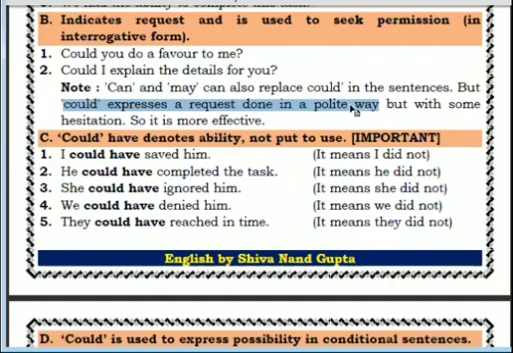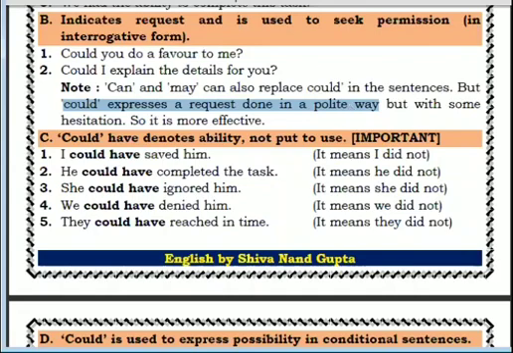If you have any doubt, I'll give you 1 minute for just asking queries. At that time you can ask. Clear? So here the first sentence is, I could have saved him. Its meaning is, मैं उसे बचा सकता था. And its meaning is also that I did not. I did not mean I did not try to save him. I had the power, I had the ability, I had the chance, everything was there, but I did not do it. Okay, clear to you?